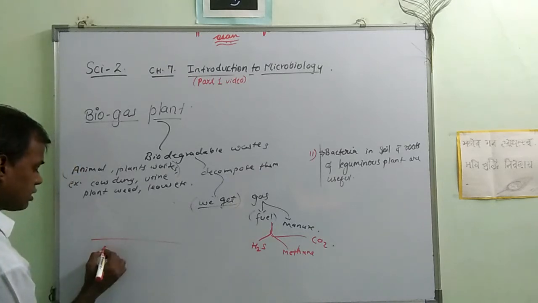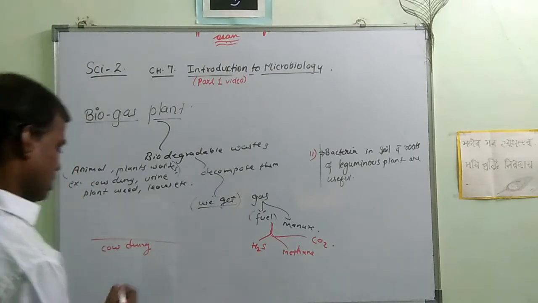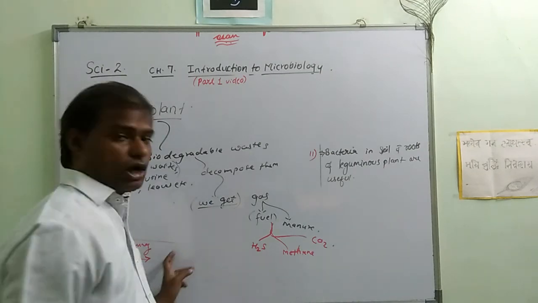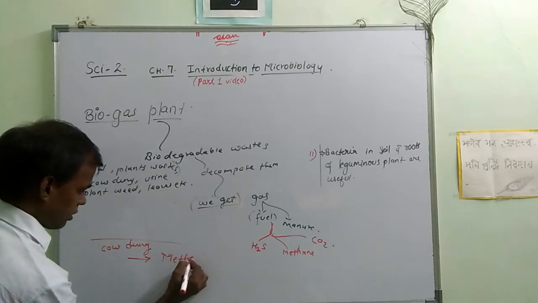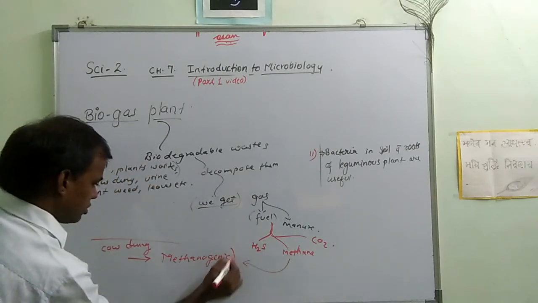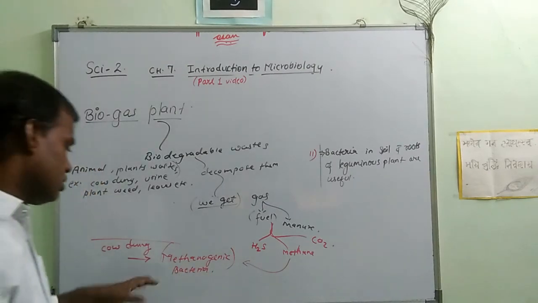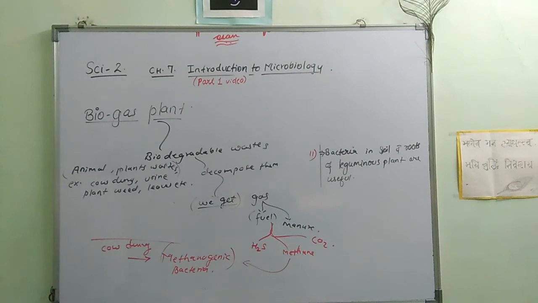So when we get the cow dung or animal dung, there is a very useful bacteria in it. In this cow dung there is a very useful bacteria, whose name is methanogenic bacteria. From cow dung and different types of dung, we find methanogenic bacteria present inside the dung.